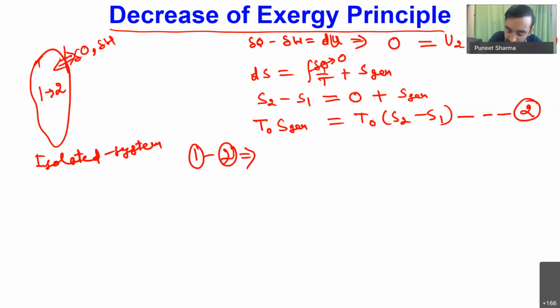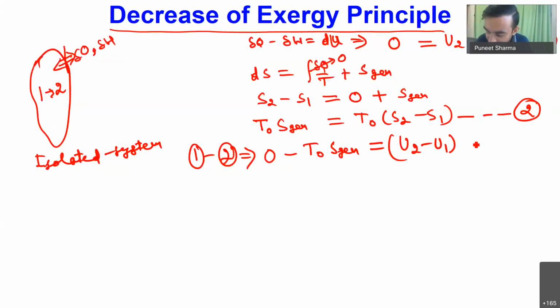Let me do the subtraction with the left hand side first. On the left hand side we have 0 in equation 1, so 0 minus T naught times S generation will be equal to, on the right hand side, U2 minus U1 minus T naught times S2 minus S1.